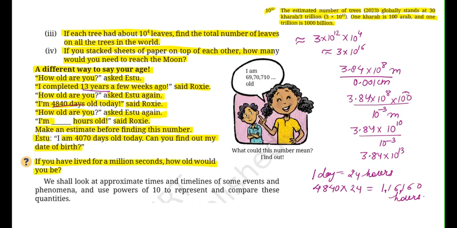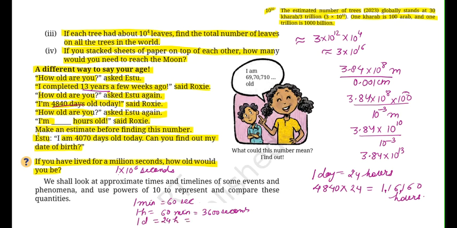Million seconds. What do you mean by 1,000,000 seconds? Million कैसे लिखते हैं? 1 into 10 to the power of 6. Now for this particular question, हमें क्या पता है कि 1 minute में कितने seconds होते हैं? 60 seconds होते हैं, right? Then 1 hour में 60 minutes होते हैं, which are also equals to 3,600 seconds. और अगर हमें 1 day में निकालना है तो 1 day में 24 hours होते हैं.